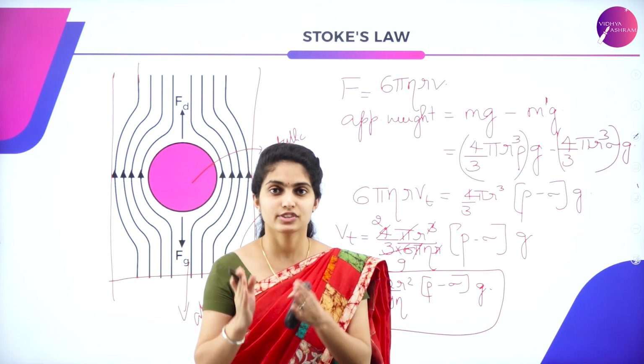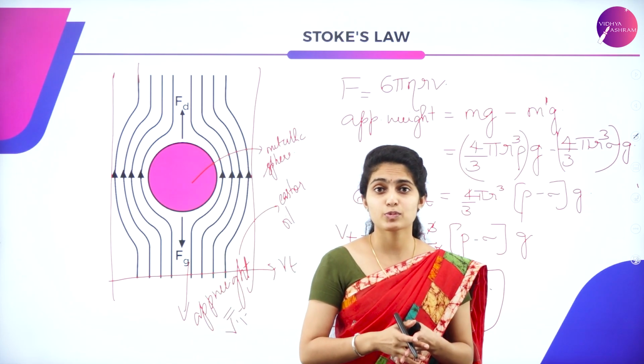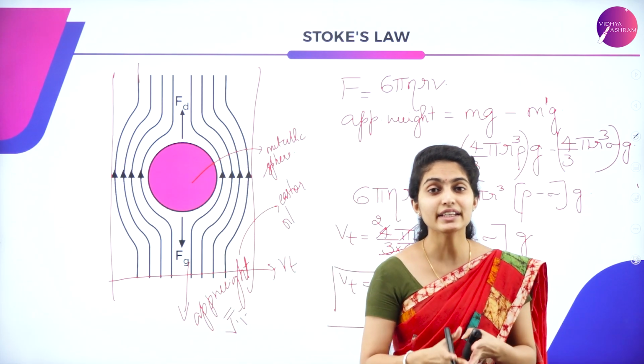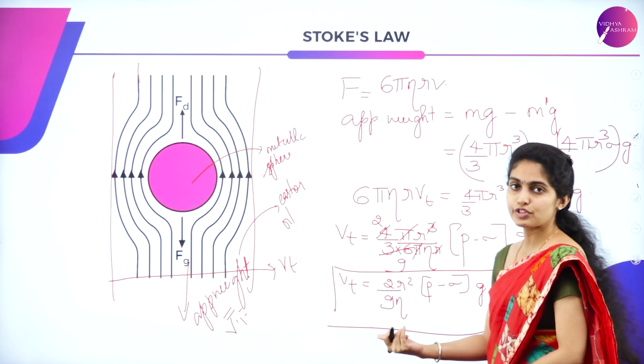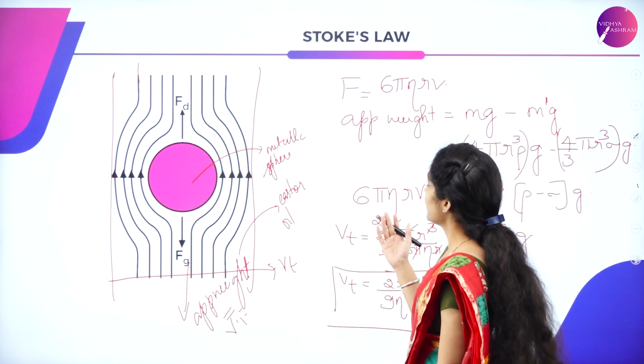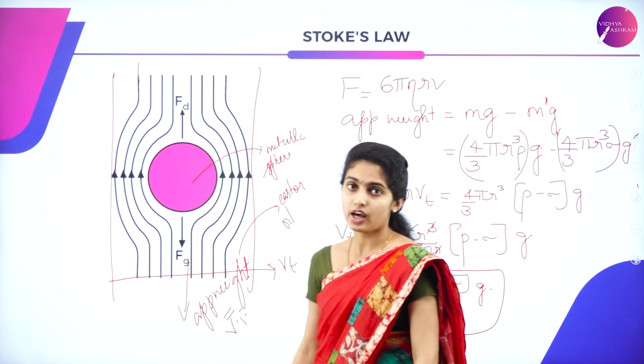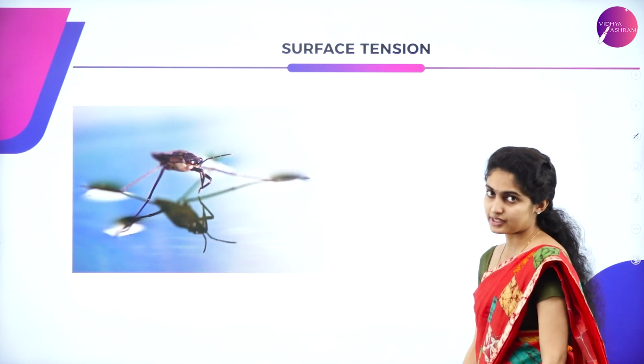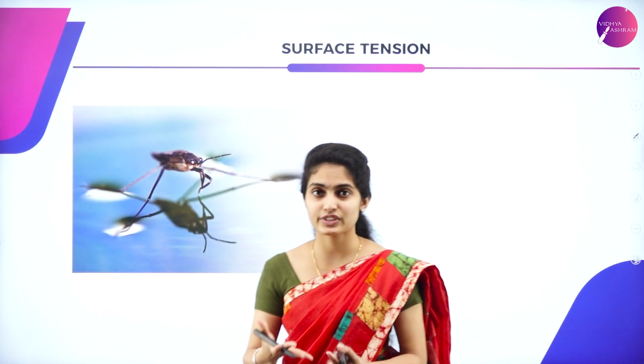So you can say the terminal velocity is directly proportional to the square of the radius and inversely proportional to the coefficient of viscosity. So that is all about your Stokes law. Now let us move to the surface tension. So what is the surface tension?